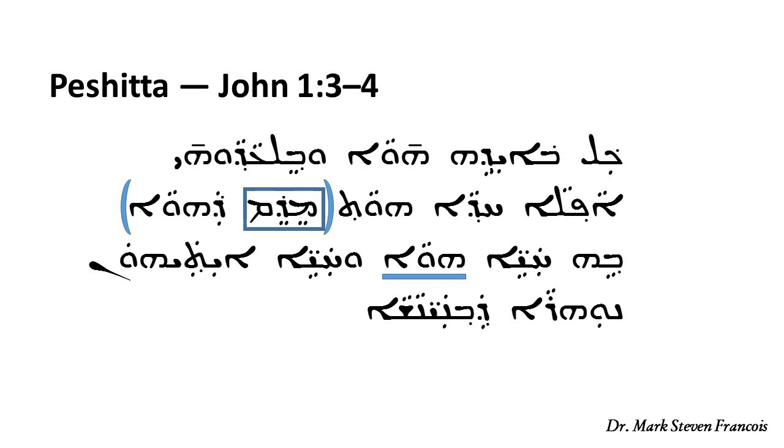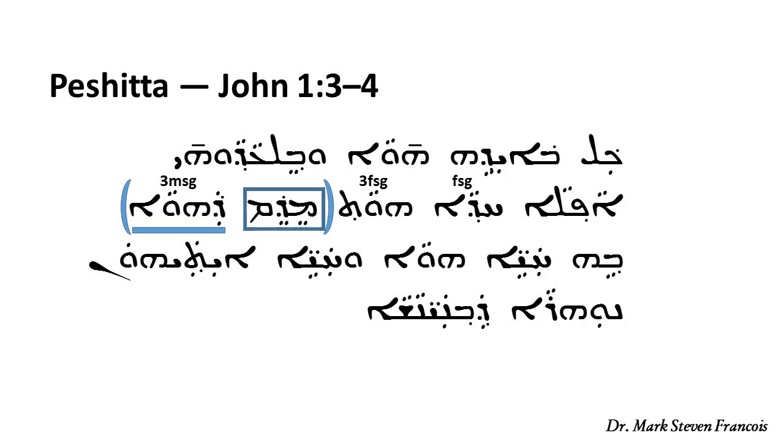But here is another problem. And so even if we could somehow make medem function like a relative pronoun, the verb that comes next to it is in the wrong gender. The verb that comes after medem is a third masculine singular perfect verb. But the word one thing in the phrase not even one thing is feminine. So the final words of verse 3 can't point back to the phrase not even one thing because the genders do not match.